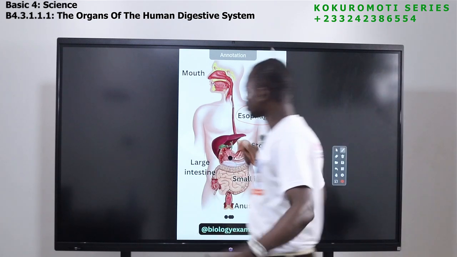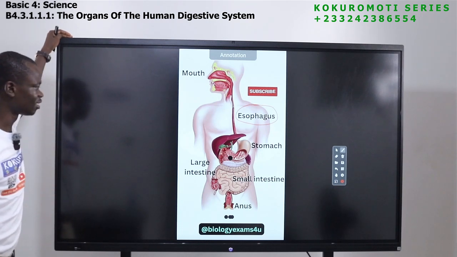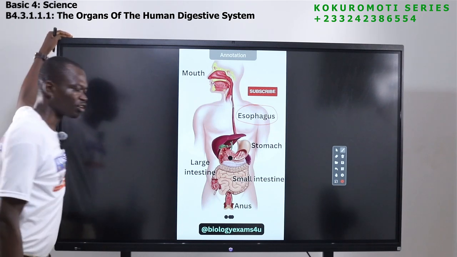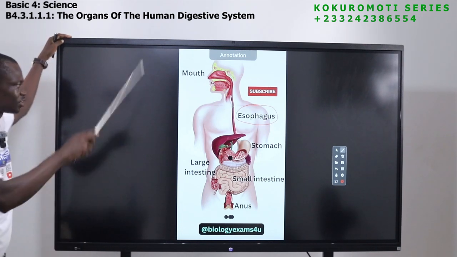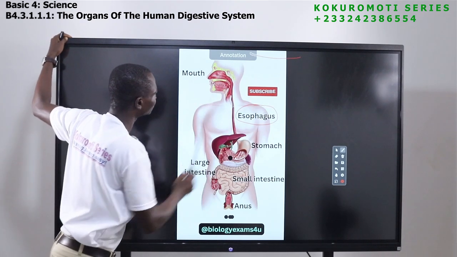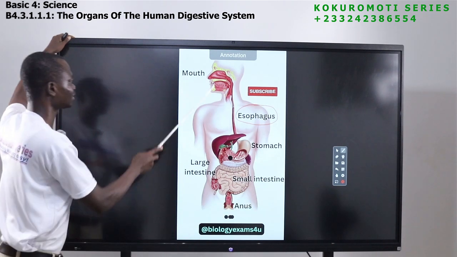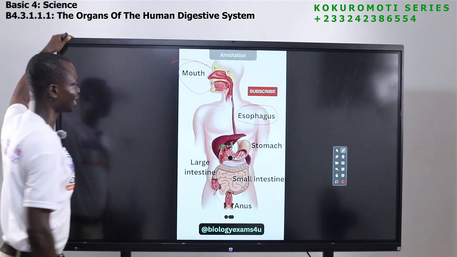Okay, which of these parts is the first part of digestion, or where does digestion start? Digestion starts from the mouth.